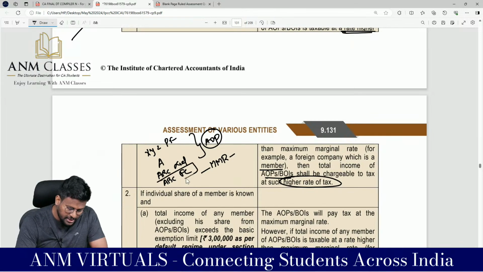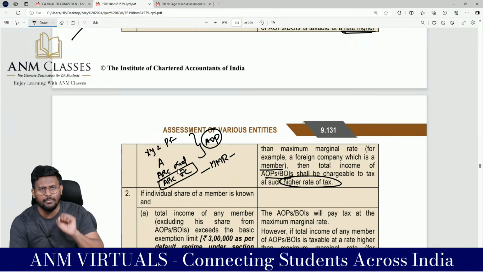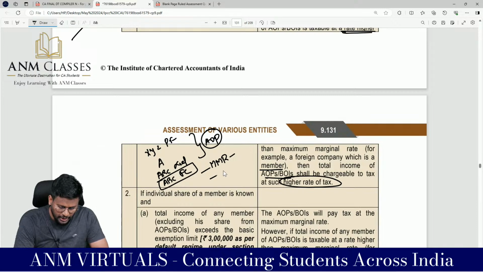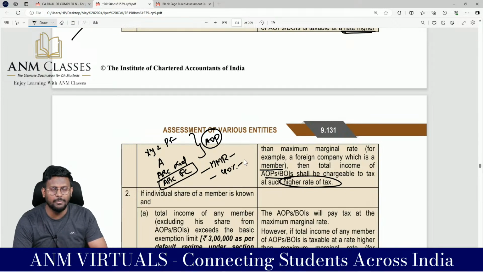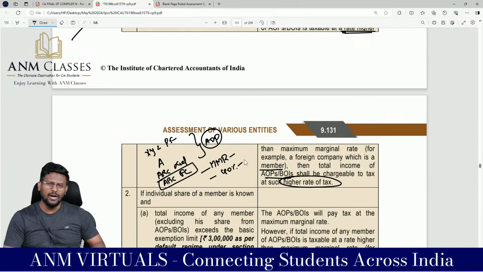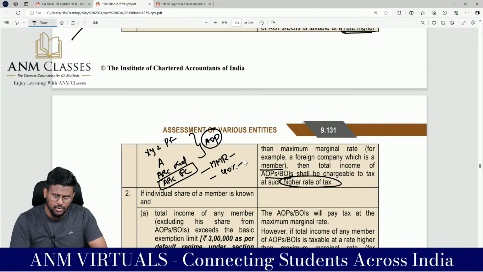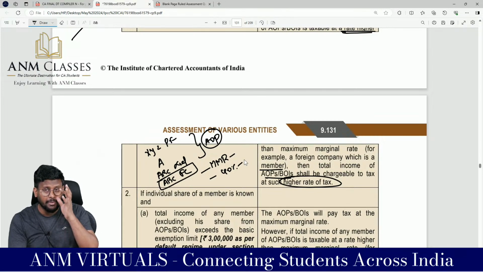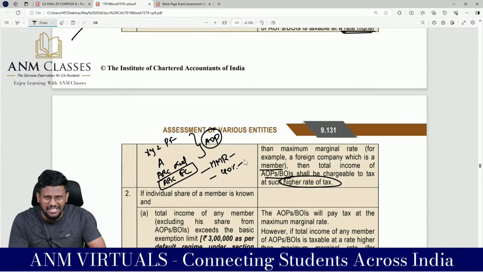But in this, there is one foreign company. We know that a foreign company will be taxed at 40%. So the entire income of the AOP or BOI will be taxed at 40%. So what we have to understand from this, my dear lovable students, is that if the shares of members are not known and determinable, set under AOP, in the sense they have to pay tax at MMR. Even in that, if there is one foreign company as a member, then the entire income will be taxable at that higher rate of 40%.